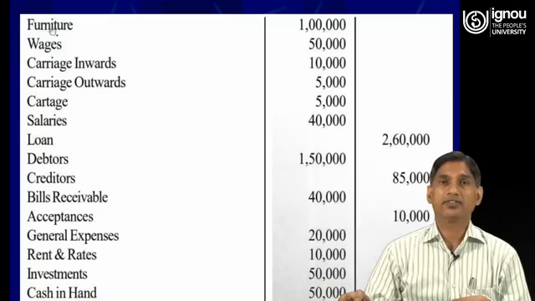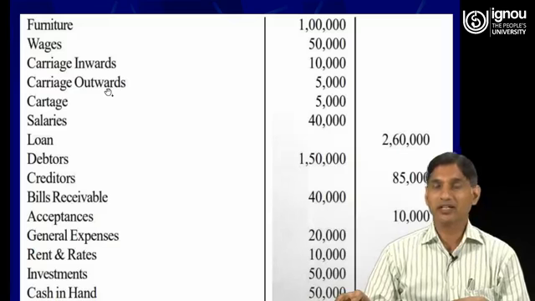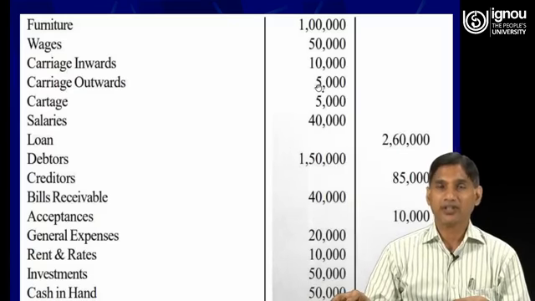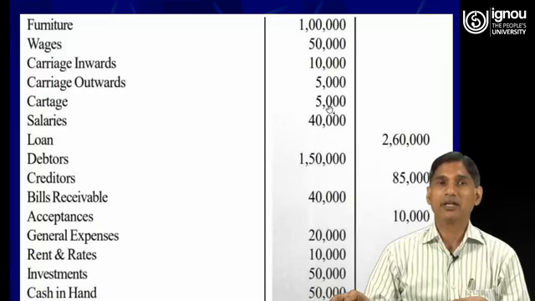Then the furniture, rupees 1 lakh, wages 50,000, carriage inwards, expenses always have a debit balance, 10,000, carriage outwards again an expense, 5,000, cartage, we have paid the amount on cartage, again an expense having a debit balance, salaries again an expense for the business, debit balance.